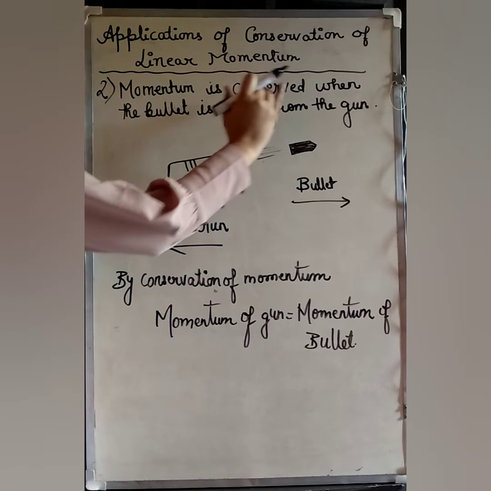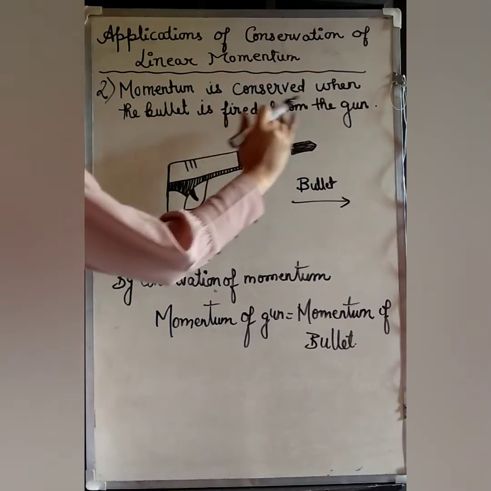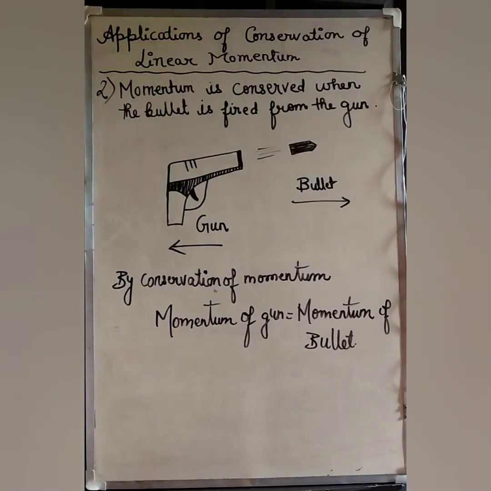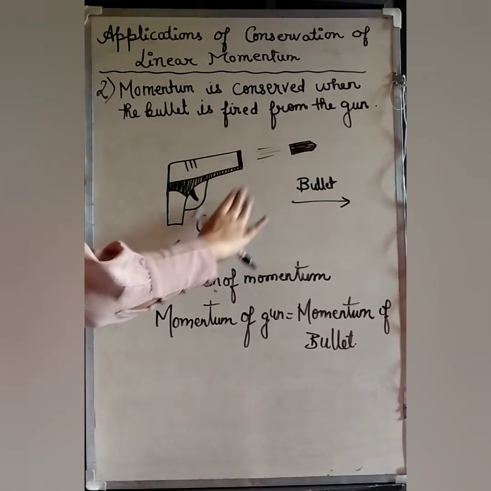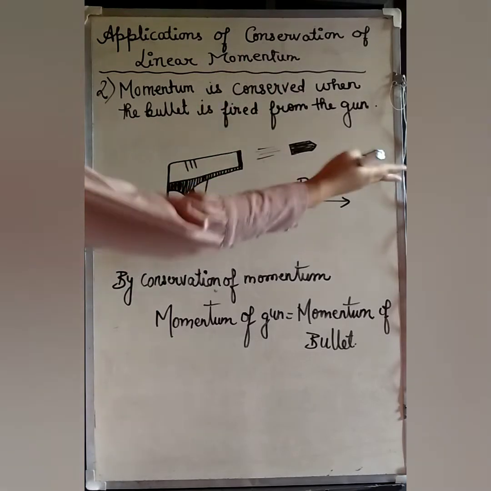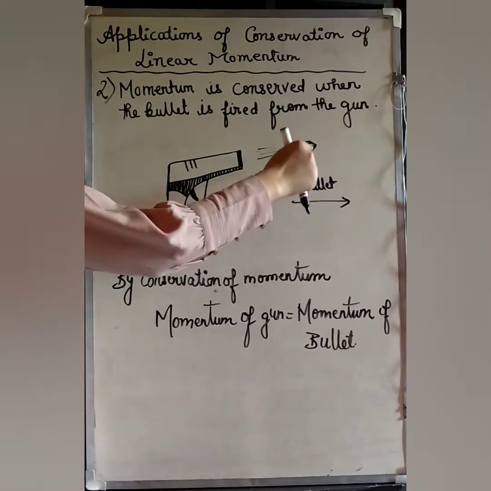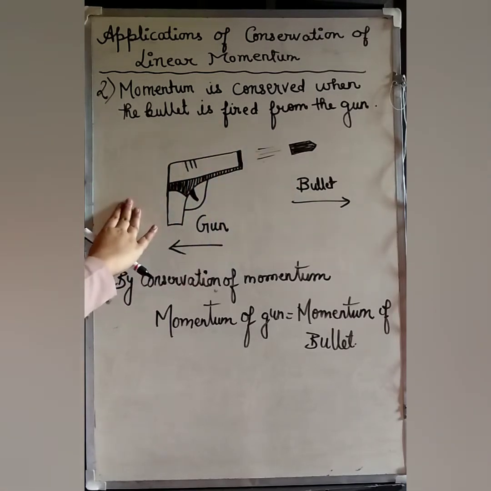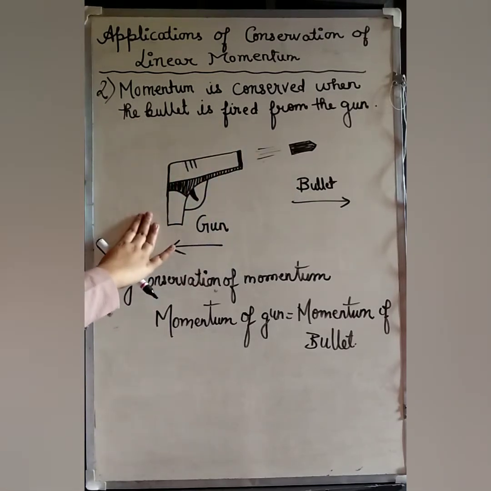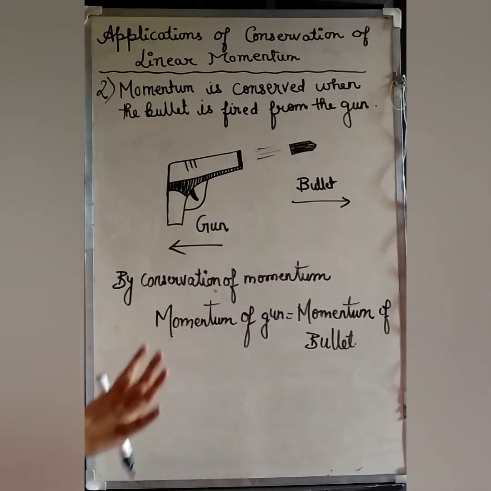Students, momentum is also conserved when a bullet is fired from a gun. We have already studied in Newton's third law of motion that for every action there is an equal and opposite reaction. As soon as the bullet is fired from the gun, the bullet moves in the forward direction. For this action, the gun will move but in the opposite direction.